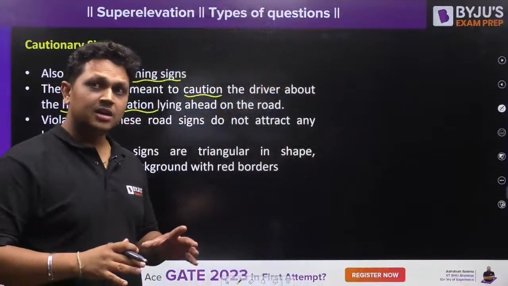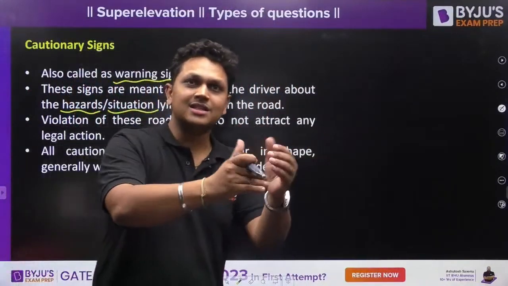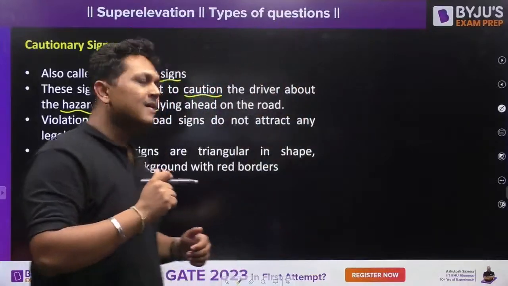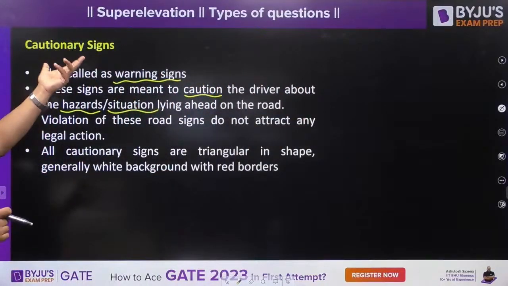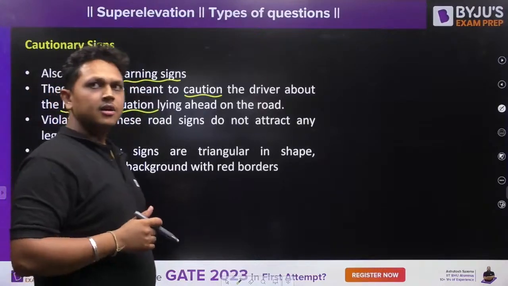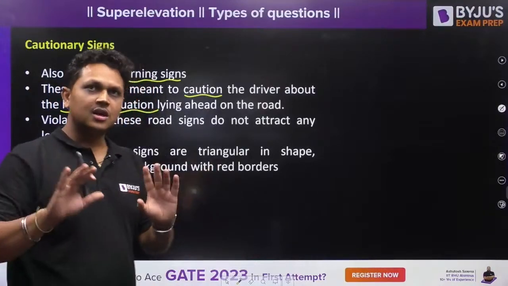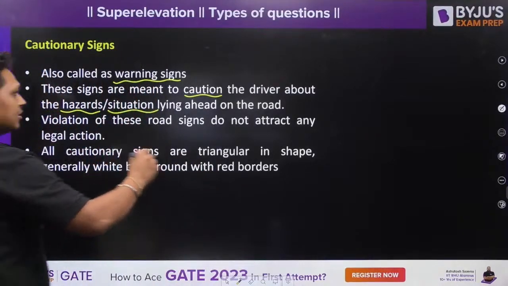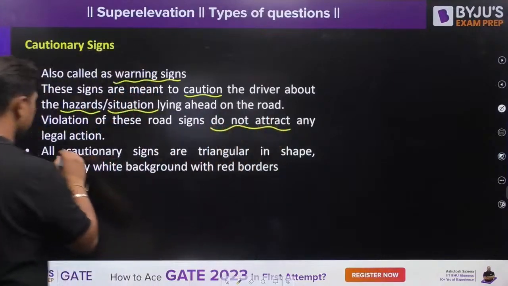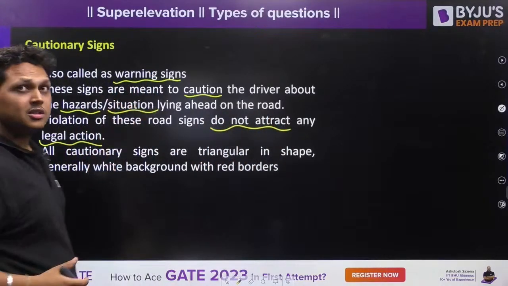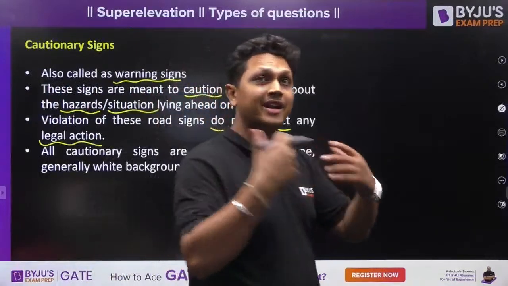If you do not follow these signs, it does not attract any fines. These are not legally binding. They are provided for smooth flow of the traffic and to avoid any crashes.